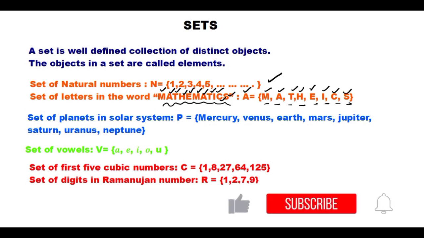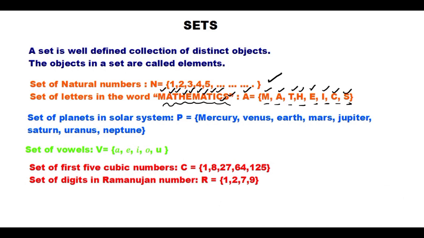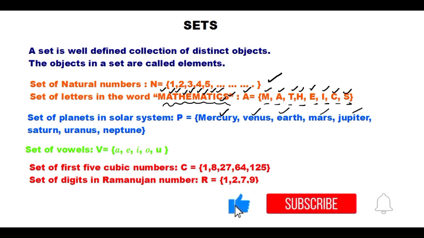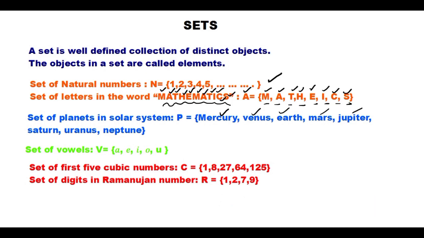Next example, in blue color, we have the set of planets in the solar system: Mercury, Venus, Earth, Mars, Jupiter, Saturn, Uranus, Neptune. These are all the planets in the solar system, right? Everybody should accept it. And the set of vowels means A, E, I, O, U. Everybody should accept it. A person who doesn't know the vowels can say it is wrong, but I'm not talking about that. When an educated person is there, everybody should accept it. Then only it is well-defined.